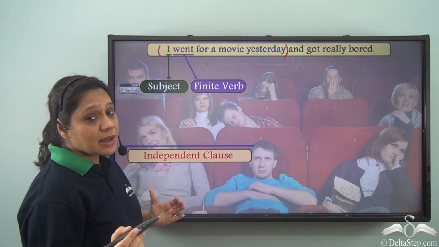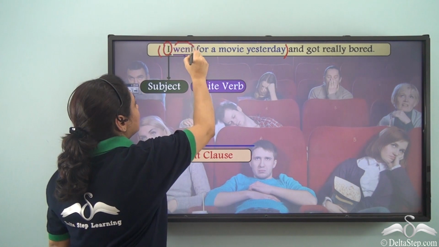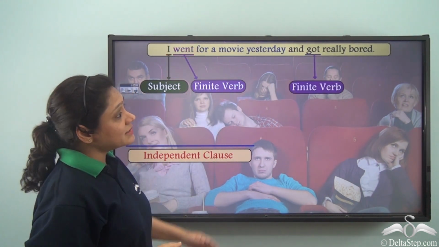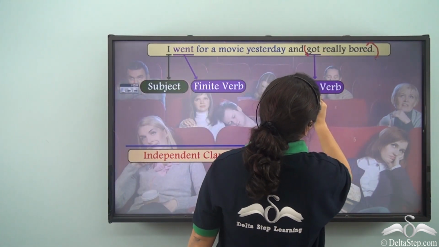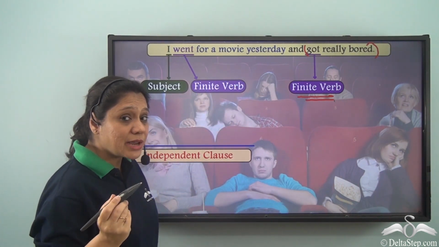Now this part is a group of words which has one subject and one finite verb, whereas the other part, got really bored, has only one finite verb, got, and no subject.